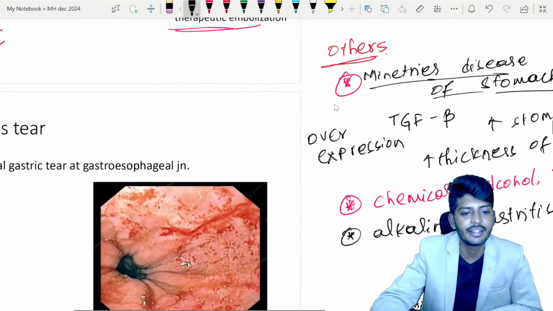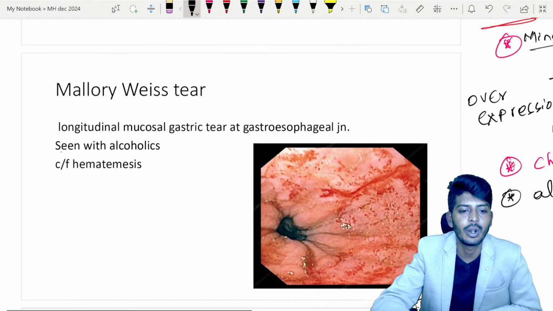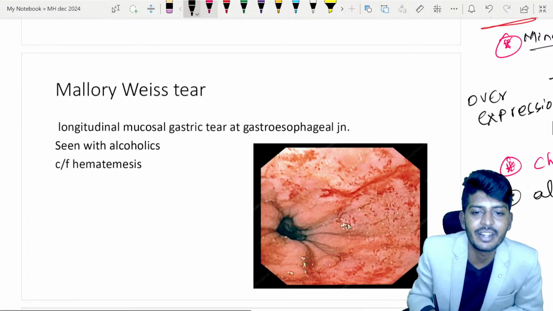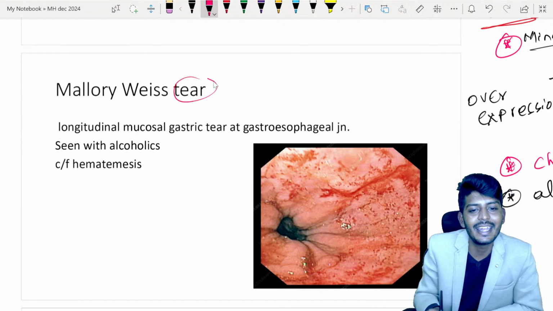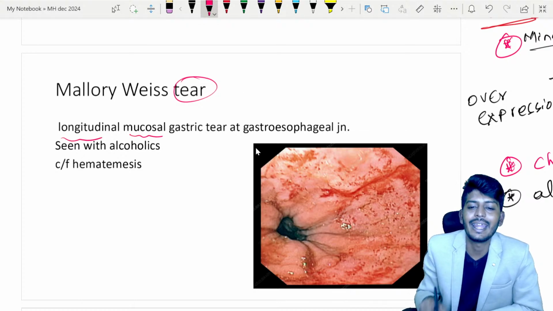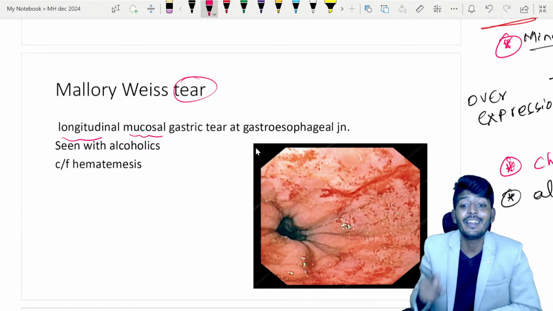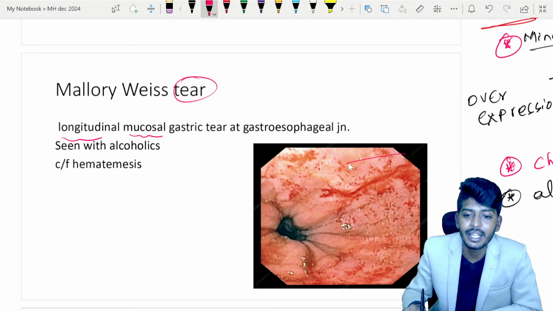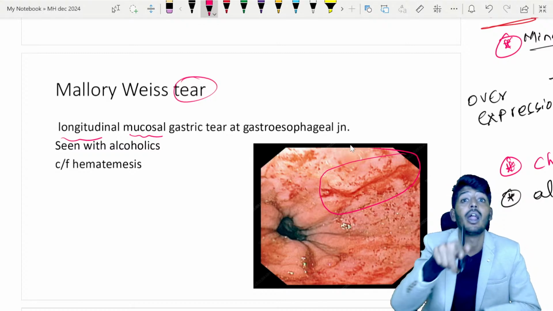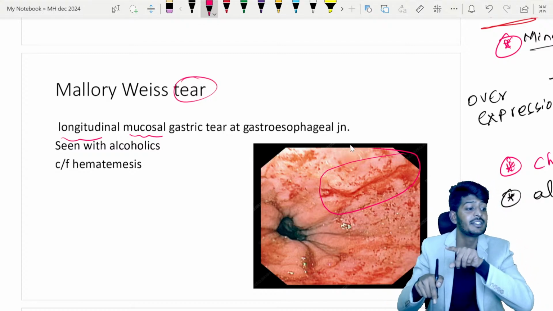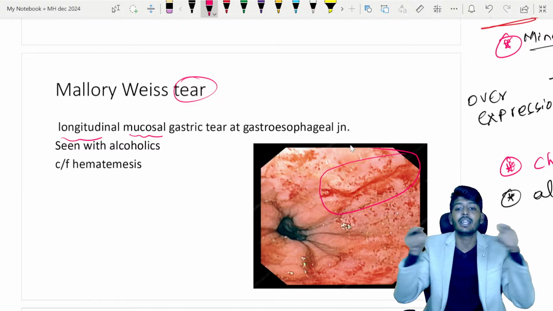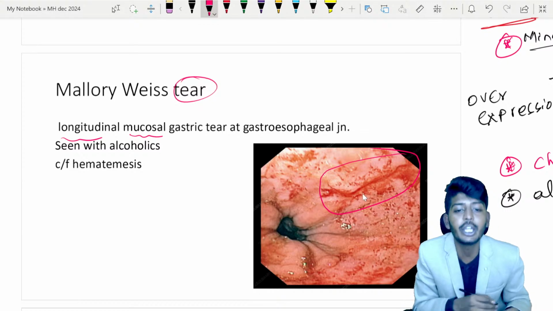So let's continue to the next important aspect. As I told, Mallory-Weiss tear. Mallory-Weiss tear is a condition where the patient has a mucosal longitudinal tear at the level where the stomach and the esophagus meet. Here you can see very clearly there is a tear in the mucosa, but there is no hole. In Boerhaave syndrome, there is a hole because the esophagus is completely perforated. Here it is not perforated, only a longitudinal tear.